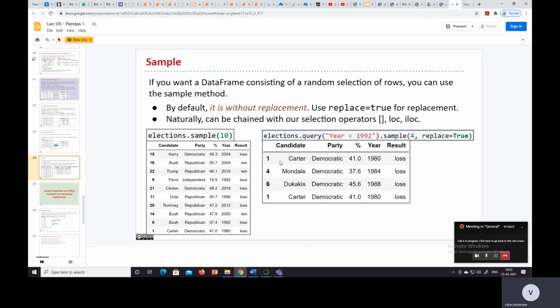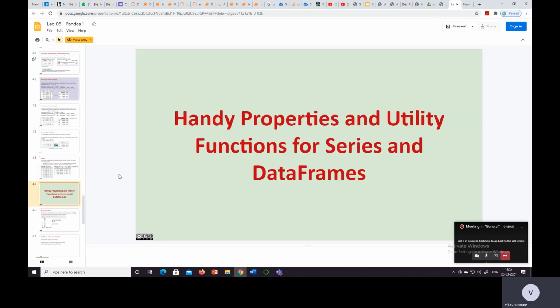Also it is possible to get something like 1111, 4 times 1 will occur, because we have used replacement. So this is about sampling in pandas.